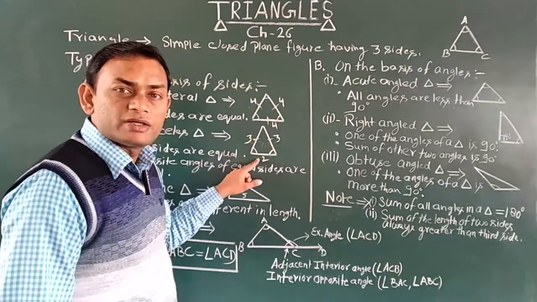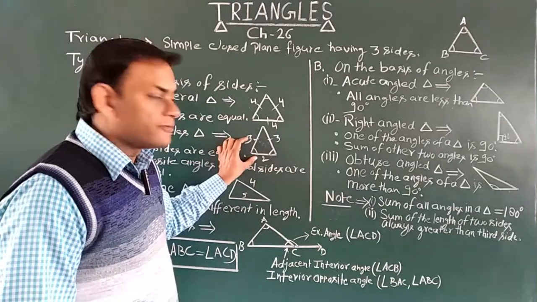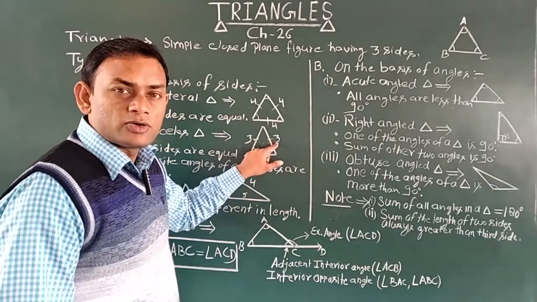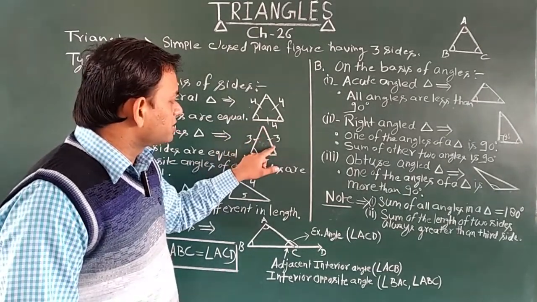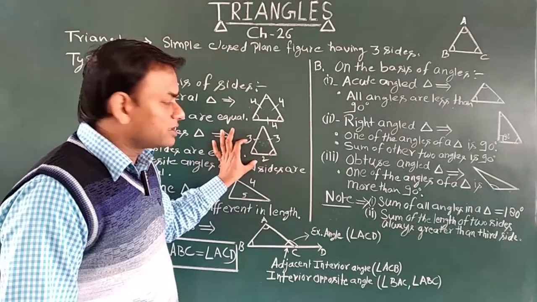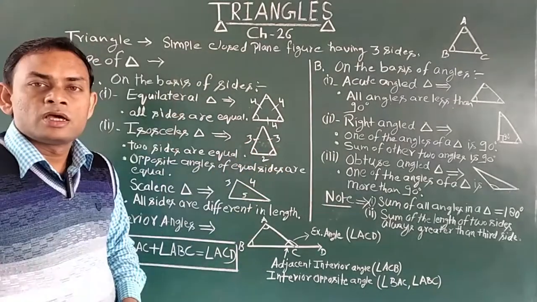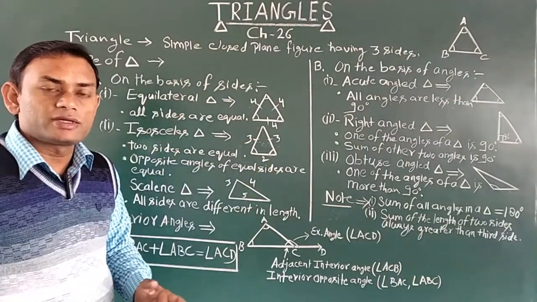And the same you can see here, the sum of these two sides, 3 plus 2, is 5, and 5 is greater than 3. Okay, the length of this side is 3. So the sum of the lengths of these two sides is greater than the length of the third side. Got it? Now we will talk about the exterior angle of a triangle.